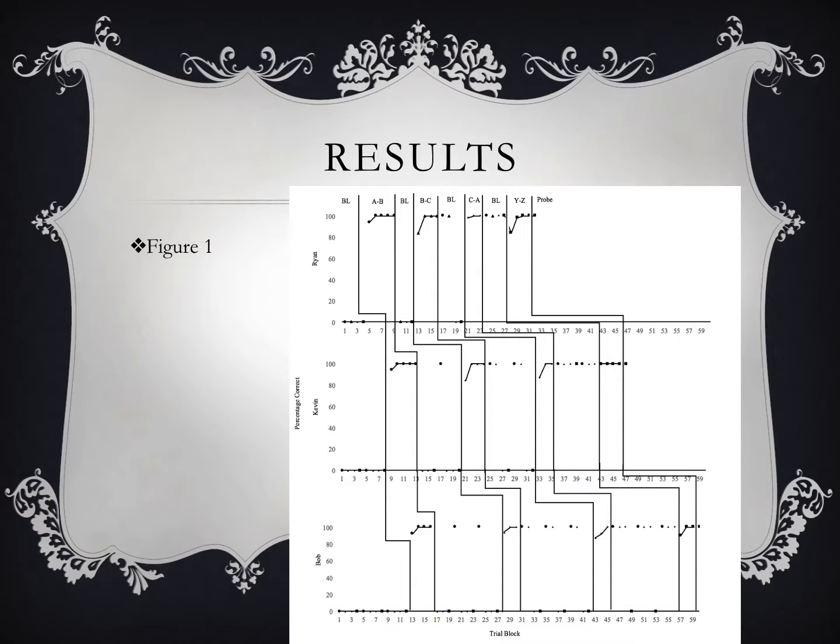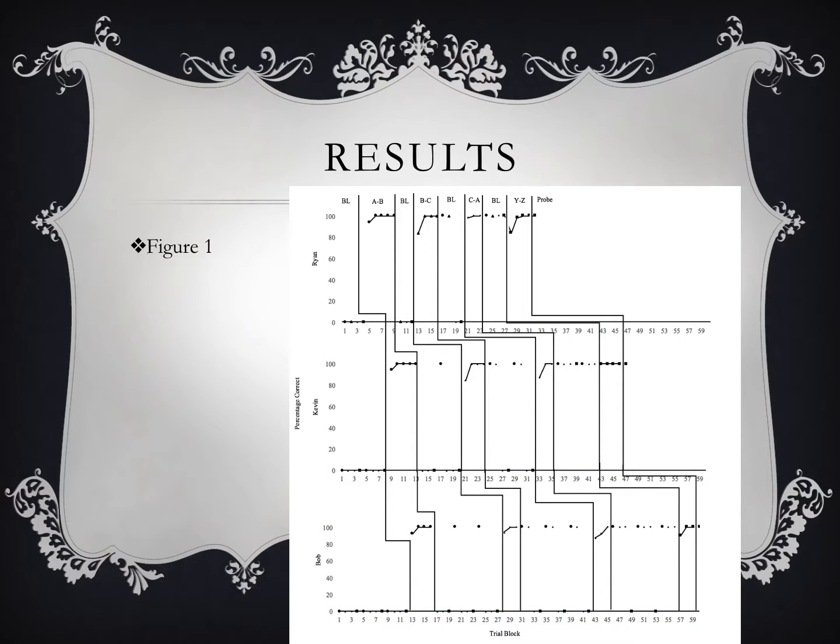As you can see in Figure 1, low peak scores were observed in each of the baseline conditions across steps 1 through 3. Baseline patterns of responding were stable throughout the phases. None of the participants were able to provide correct responding for the A to B relation, B to C relation, and C to A relation. Baseline for the Y to Z relation observed high peak scores across participants. What this demonstrates is mastery of previously trained relations.